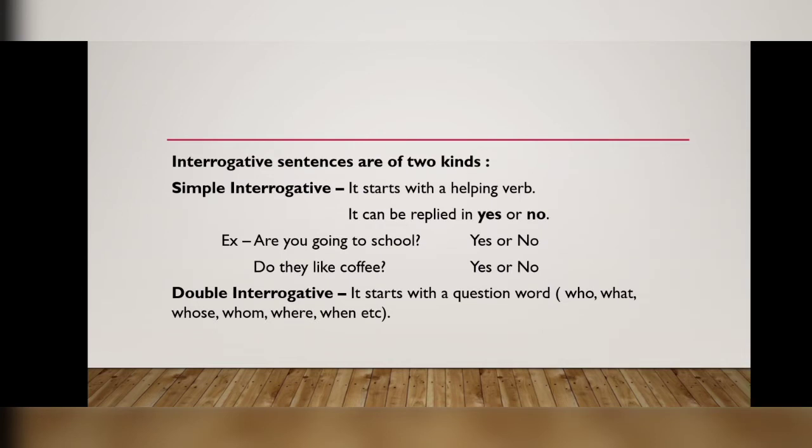Interrogative sentences are of two kinds. First, simple interrogative. Second, double interrogative. Let's see the difference between a simple interrogative sentence and a double interrogative sentence. A simple interrogative sentence starts with a helping verb and it can be replied to in yes or no. Like, are you going to school? So we can simply reply yes. Do you like coffee? We can simply reply no.